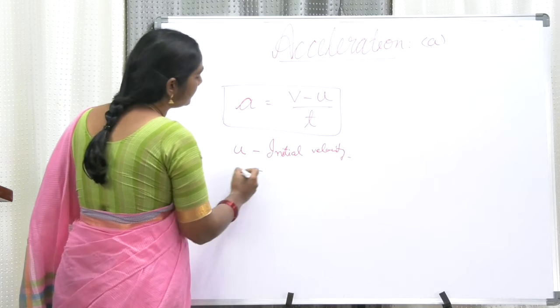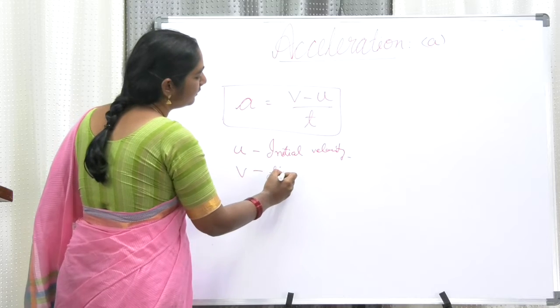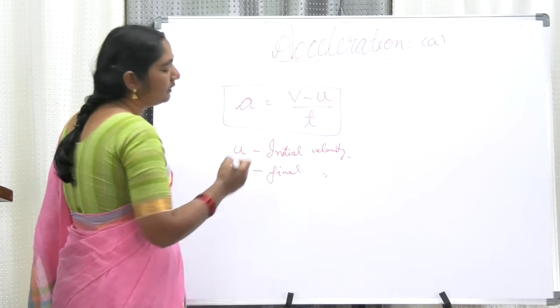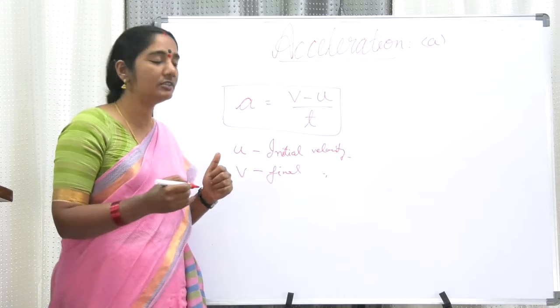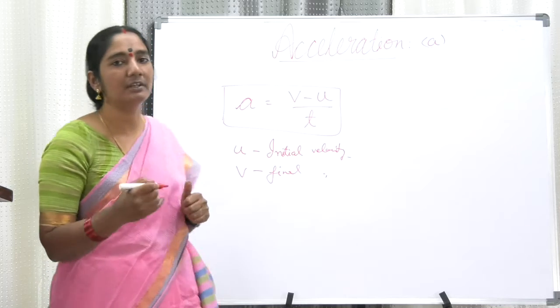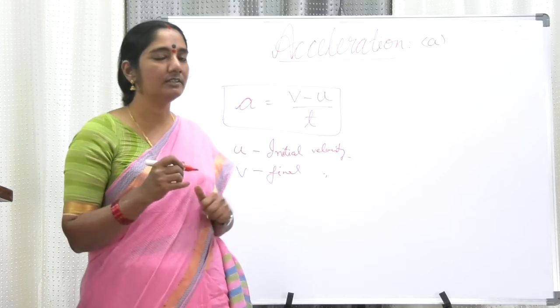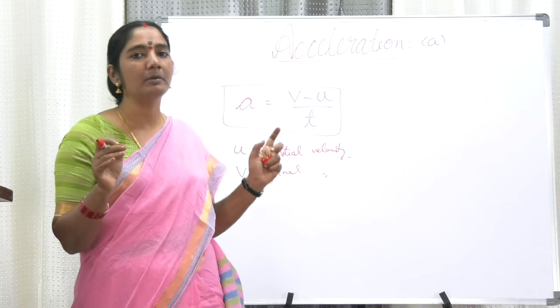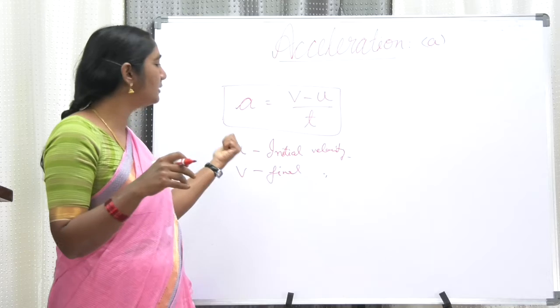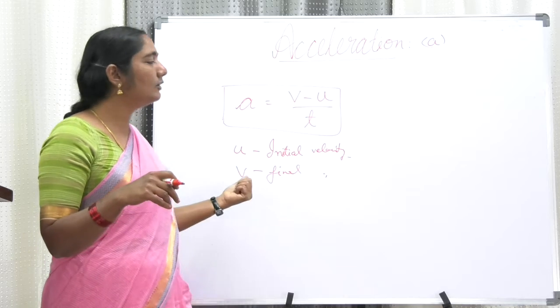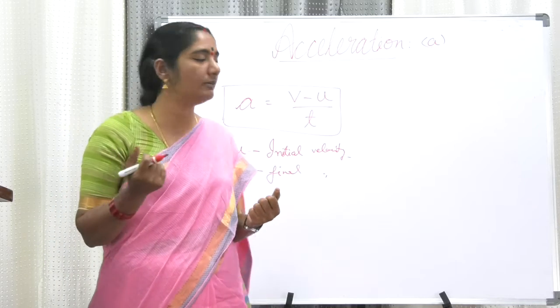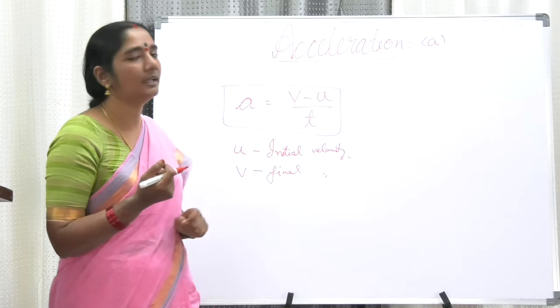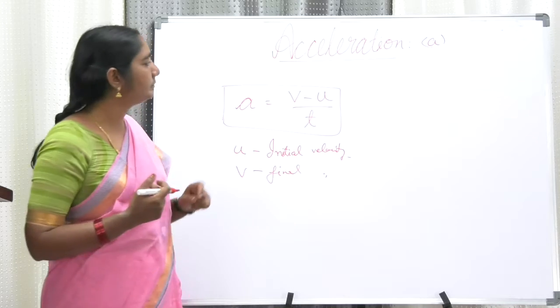The final velocity is generally represented by v. V represents the final velocity. U represents the initial velocity. So I request all the students, please try to digest it. Wherever you are doing a problem, the initial velocity is represented by small letter u. Final velocity mostly we use the alphabet v. T is the time taken, the time duration.